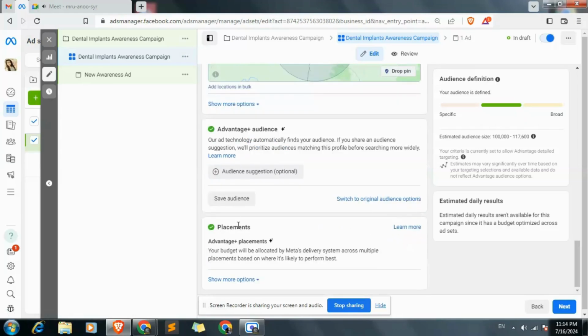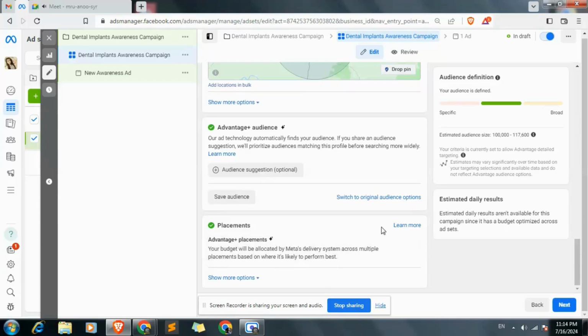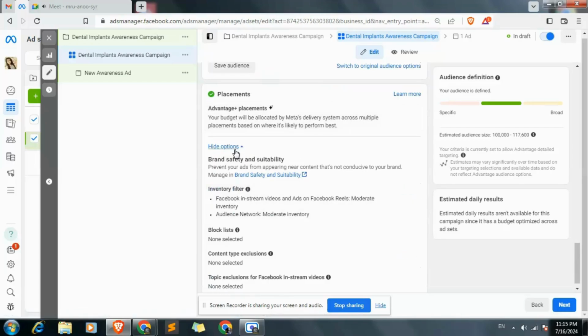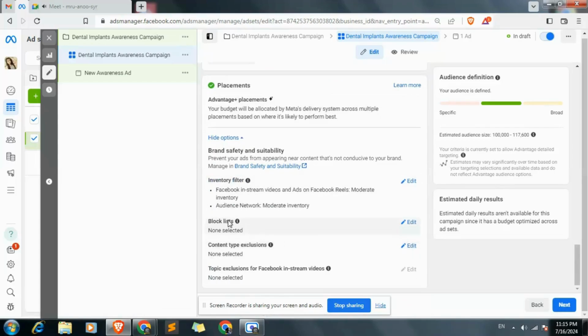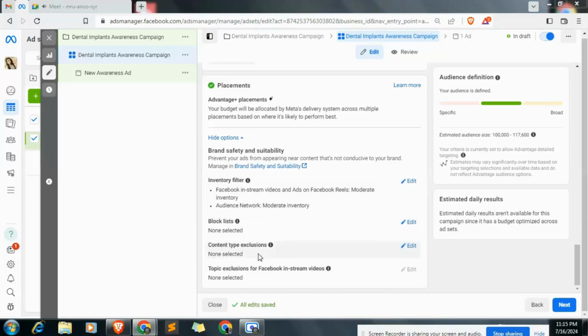So this place is for ad placements. Ad placements means short feed ad, home feed ad, and there are many positions like stories. These are some placements where the ad will be shown. Okay, so I'll keep it automatic. I will not edit it because there are almost 20 or 30 placements. From this place I can make some restrictions, but let it be. We don't want to restrict anything. Okay, so go to the next step.